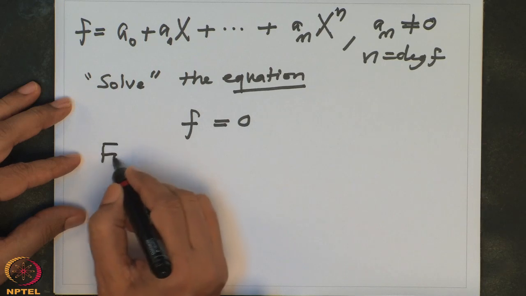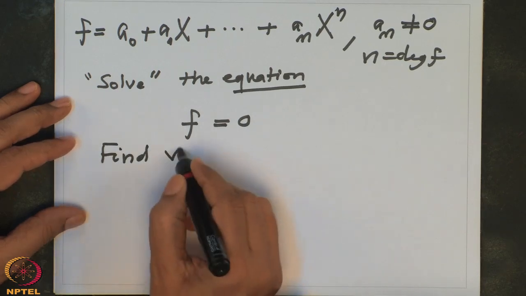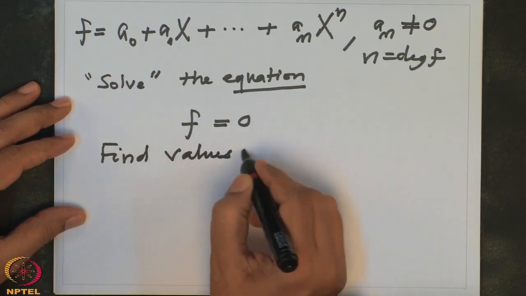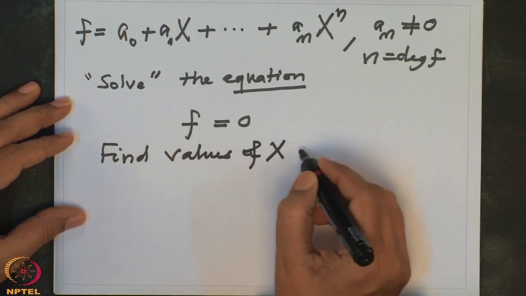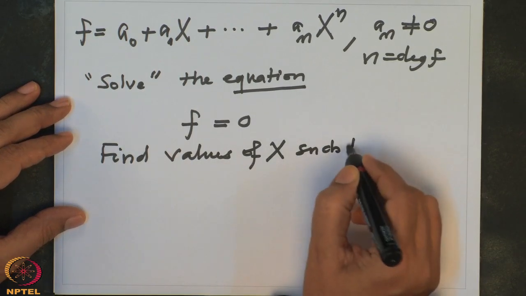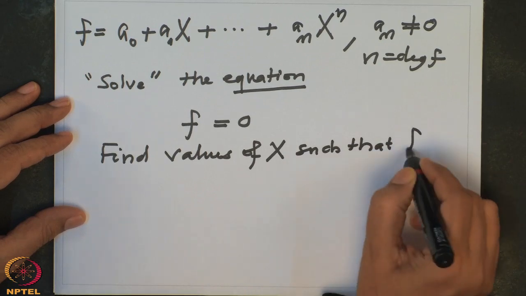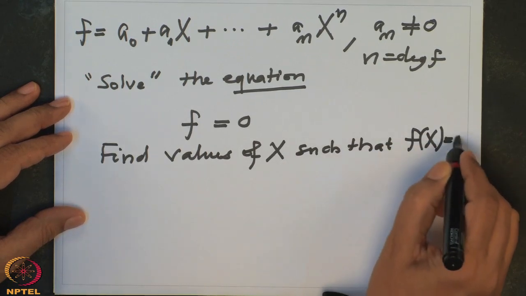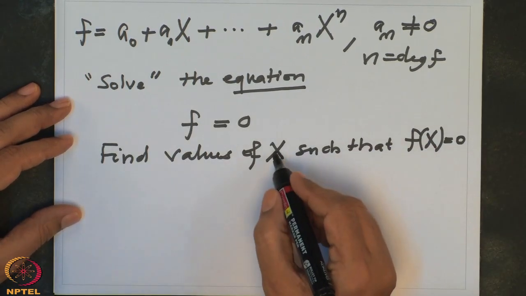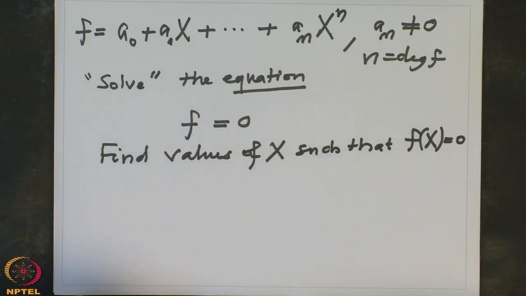Find values of x such that f of x equal to 0. Now I cannot write capital X because capital X is a variable.